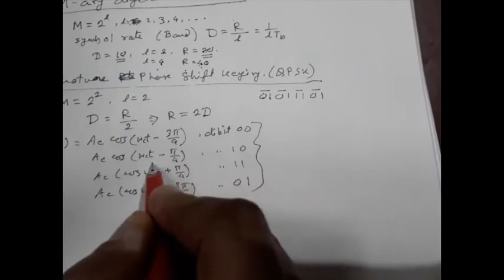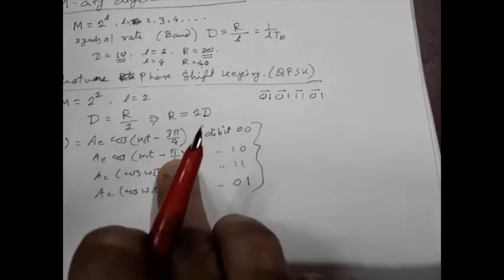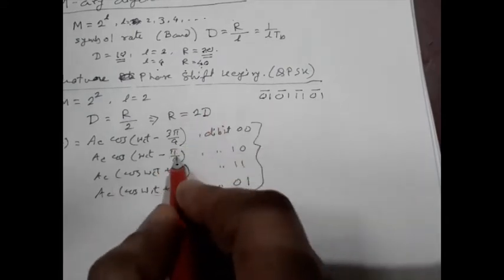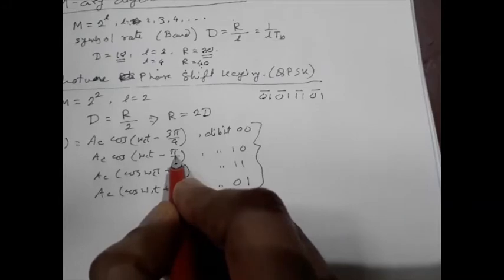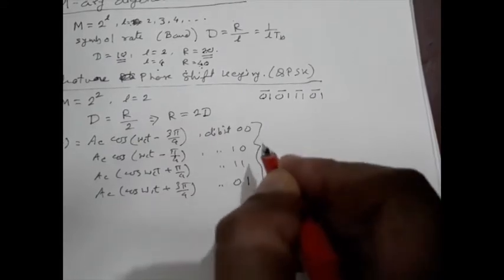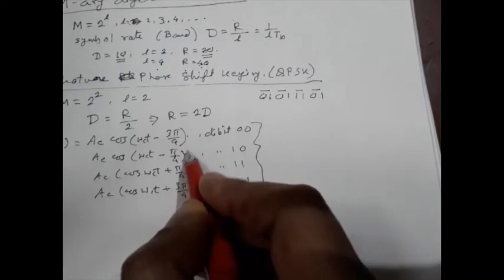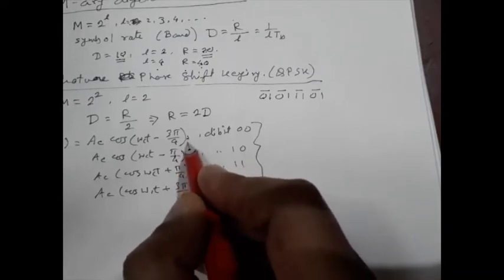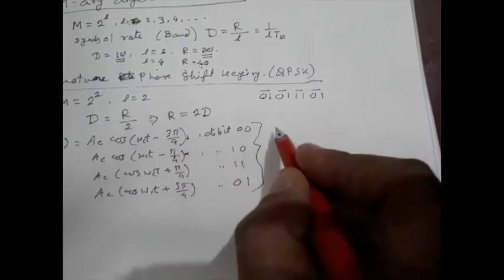Like instead of taking it as pi by 4, we can take this one as 0 phase, then this one will be 90 degrees, something like that. So the actual value of the phase will be different, but the difference between two successive symbols will be 90 degrees.